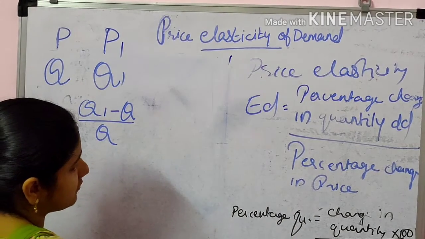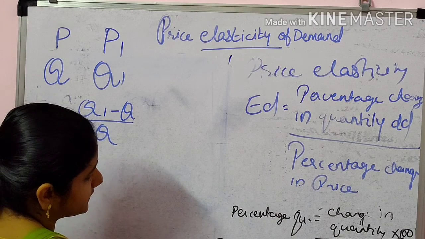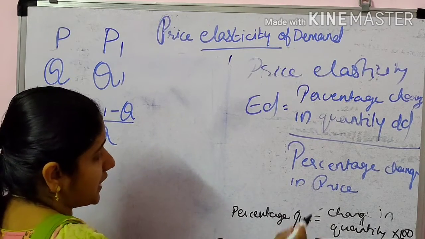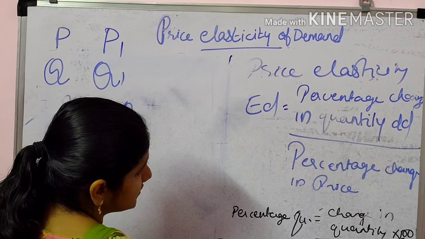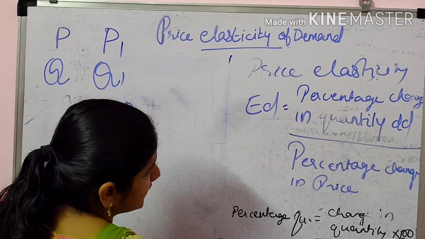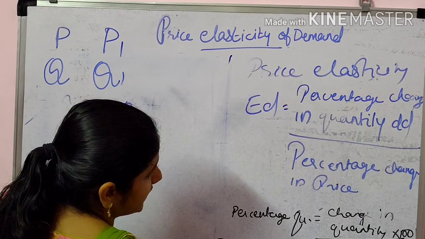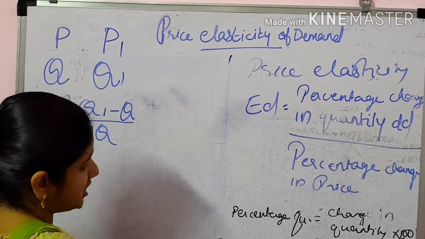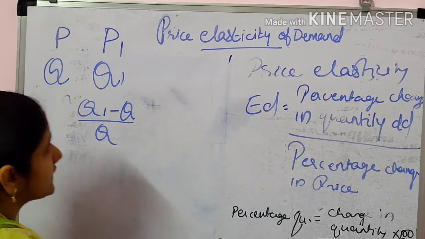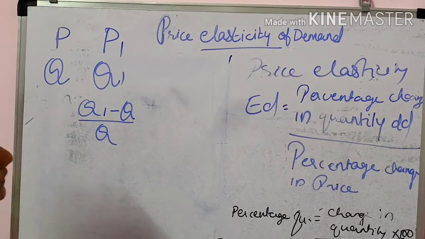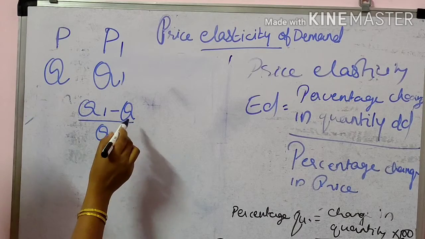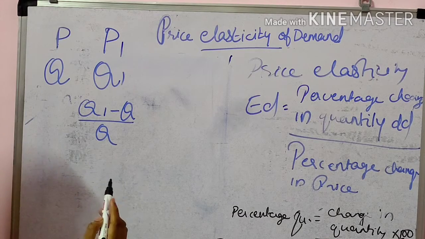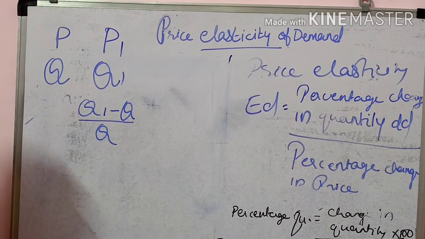In the same way, we write the percentage change in price. That will be the change in price divided by the initial price, multiplied by 100. The percentage change in quantity means the change in quantity, because Q1 is the new quantity and Q is the initial.